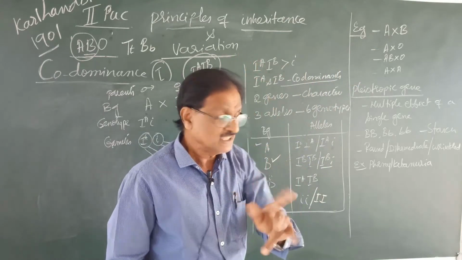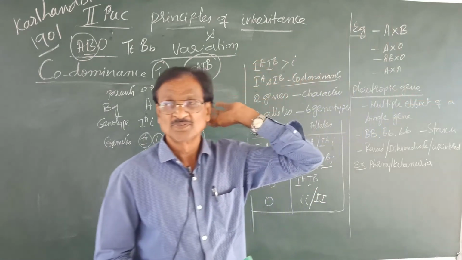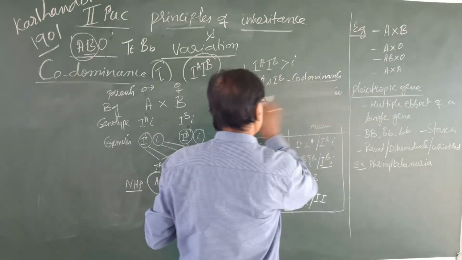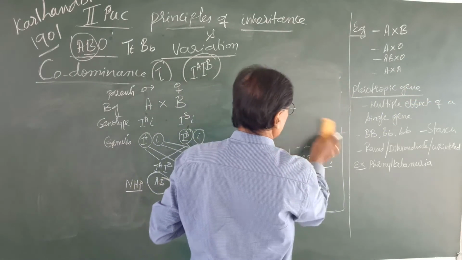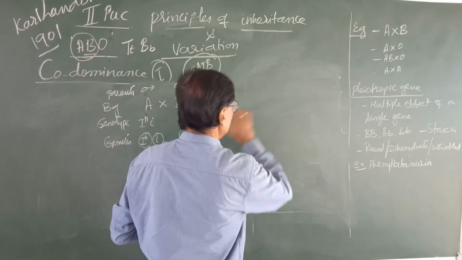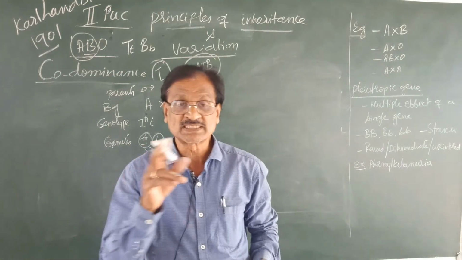Now let us know about what is known as the pleiotropic gene. What do you mean by a pleiotropic gene? Pleiotropic gene means multiple effect of a single gene is called pleiotropic gene. Multiple effect of a single gene.